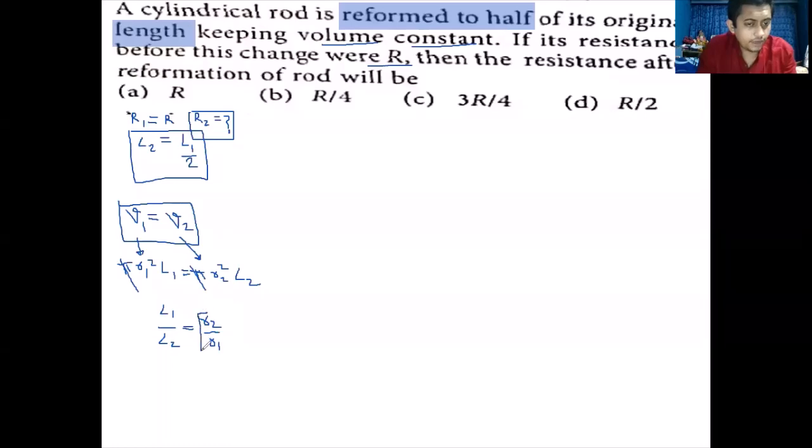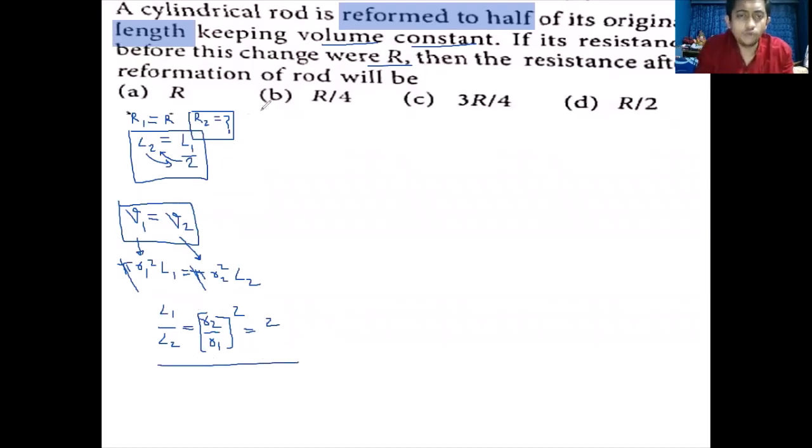We also know that L2 is L1 by 2, which means L1 by L2 will be 2. If I take L2 to the right, then this 2 goes to the left. So L1 divided by L2 is equal to 2. We can say that R2 by R1 the whole square is equal to 2.